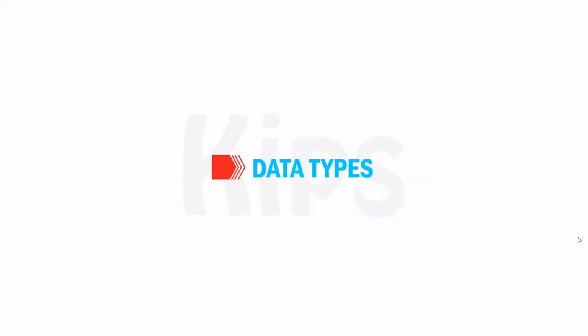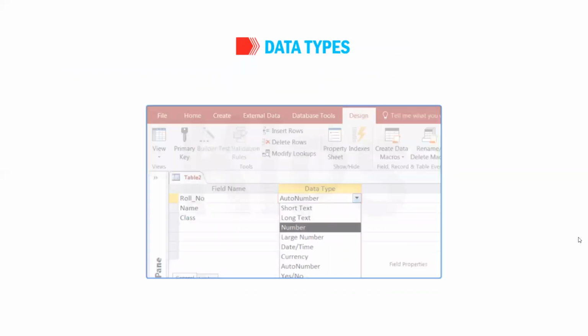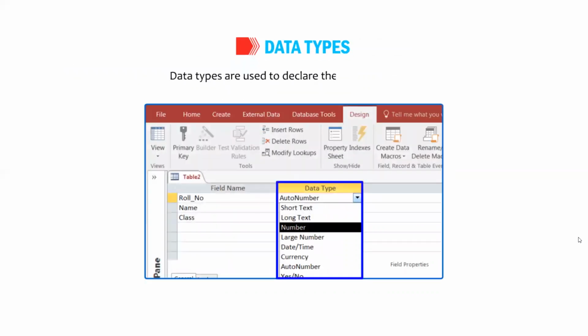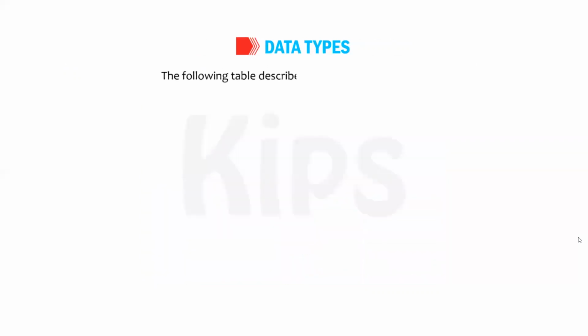Okay, students, let us talk about the data types. Data types are used to declare the fields of a table. A data type determines the type of data a particular field can accept. Once the data type is defined, we cannot enter a different type of data in it. If we try to do so, an error message will be displayed. The following table describes the available data types.